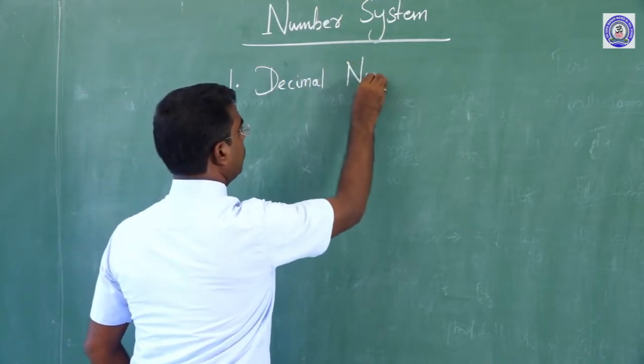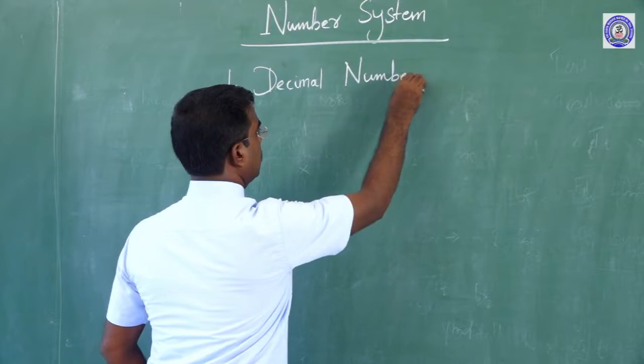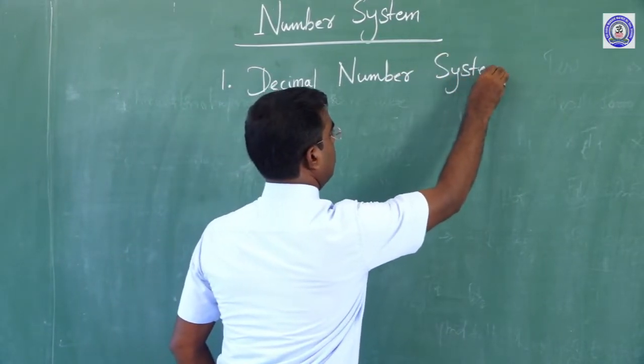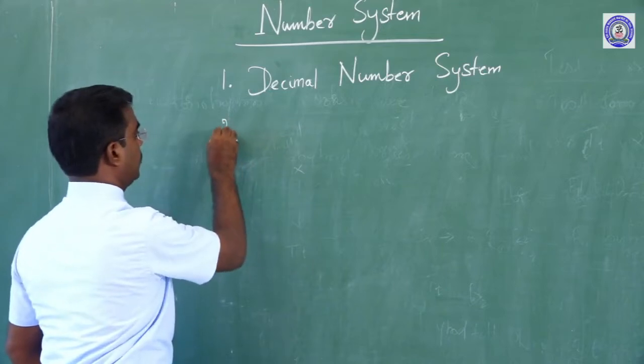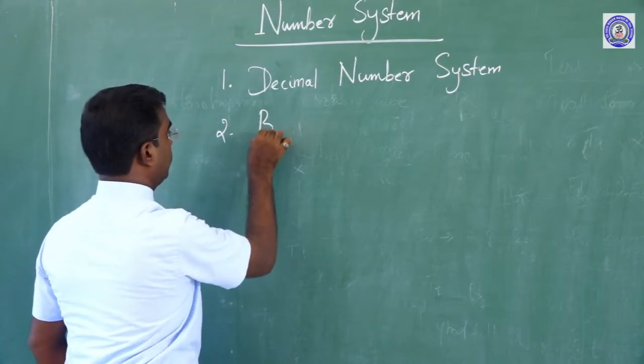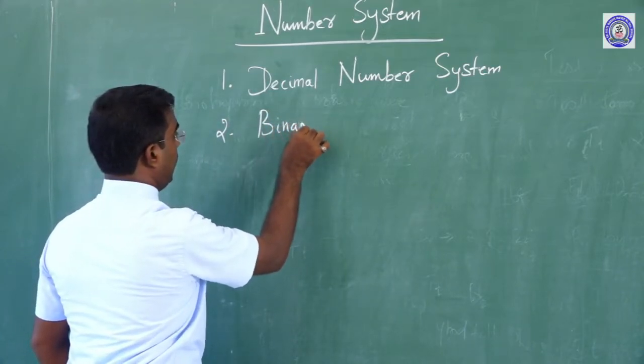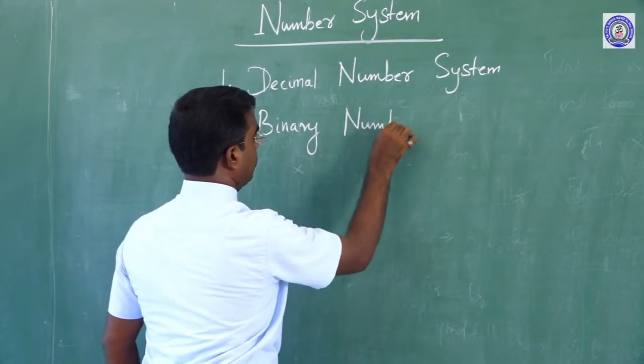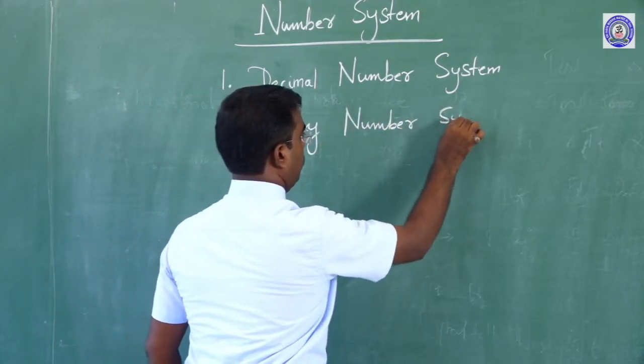Decimal number system. Number 2 is binary number system.